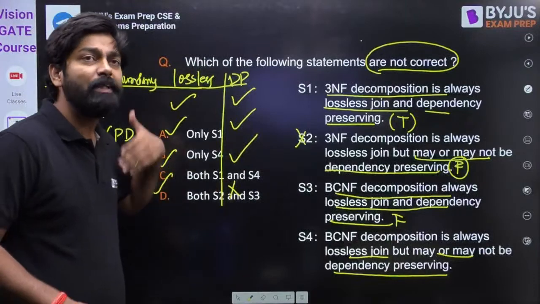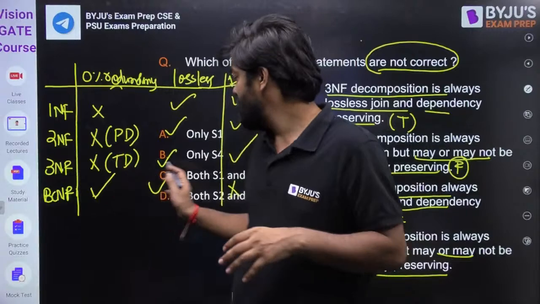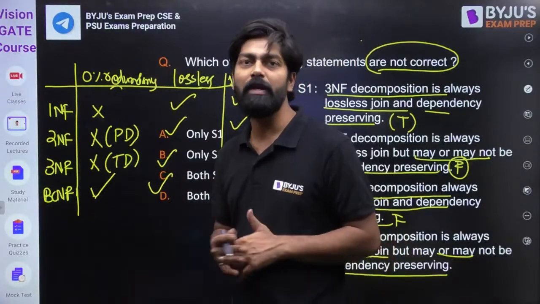So BCNF can be dependency preserving, or it may not be. That's why I have written cross here. May or may not means false.